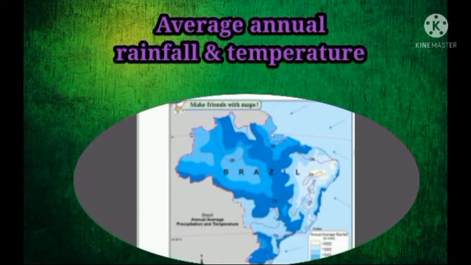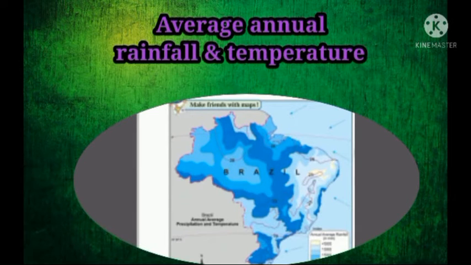If you are observing this map, the northern part of Brazil receives rainfall from the northeast trade winds, and it does not have any barrier, so the Amazon basin receives heavy rainfall, nearly 2000 millimeter. The Amazon River basin has evergreen rainforest because of this heavy rainfall.